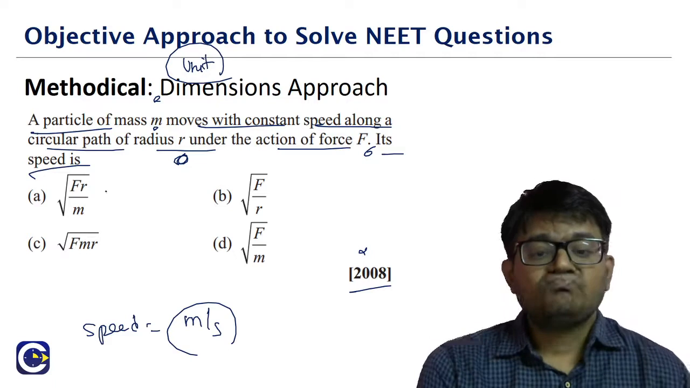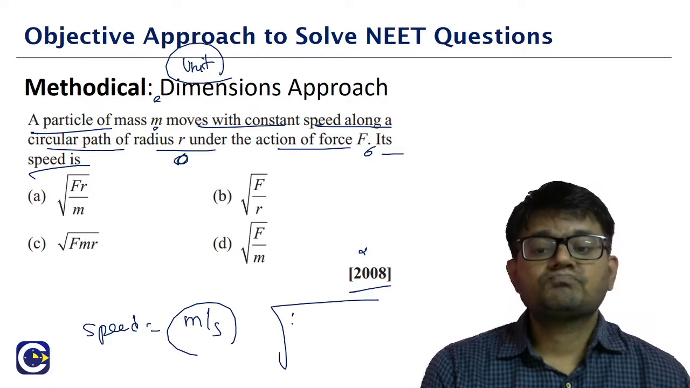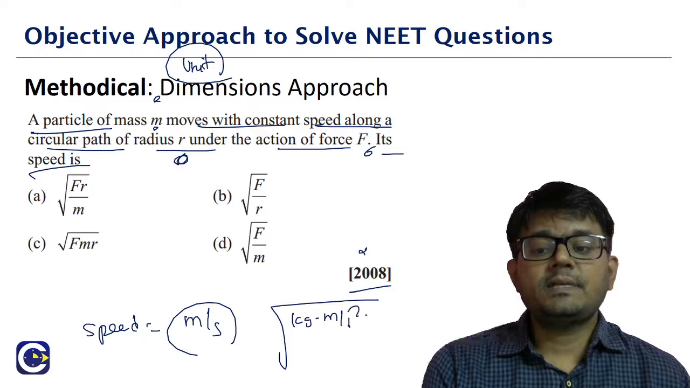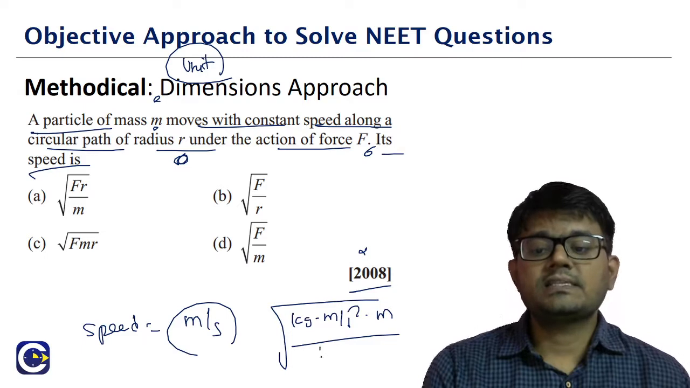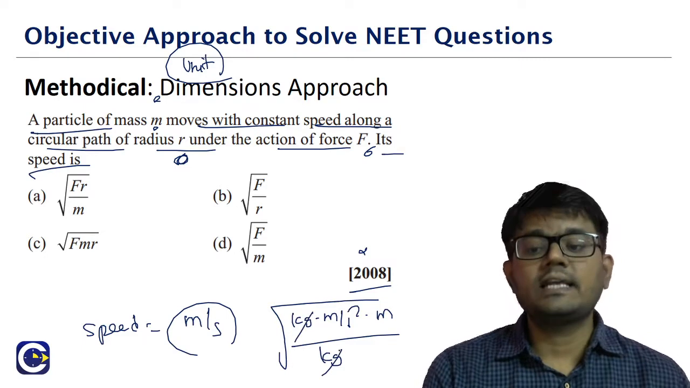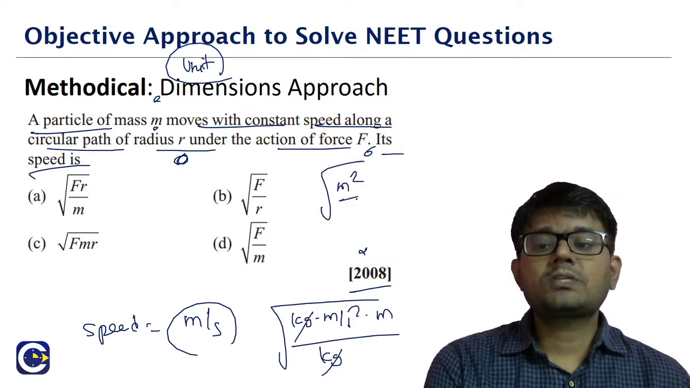In option A, what is there? Root force is there. What is force? Kg meter per second square. Into r, which is distance, meter. Divide by m, which is mass, kg. Kg will get cancelled. What is there? Root of meter square per second square.